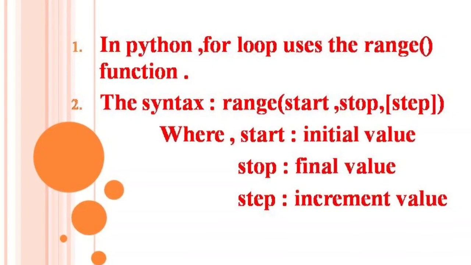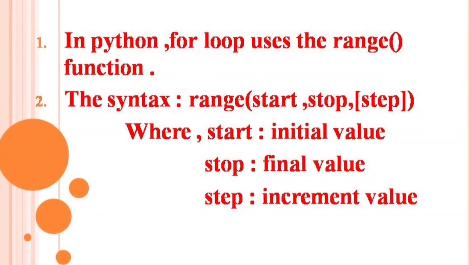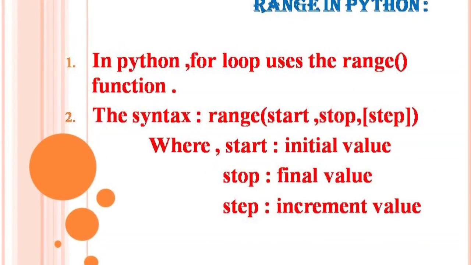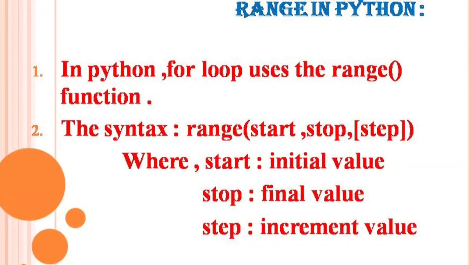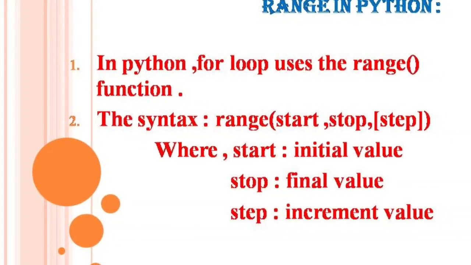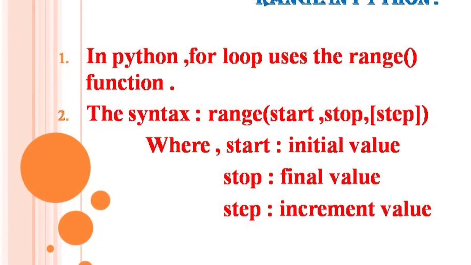Now we will see what is a range. In Python, for loop uses the range function. The syntax is range, start, stop and step. Here, start is the initial value, stop is the final value and step is the increment value.